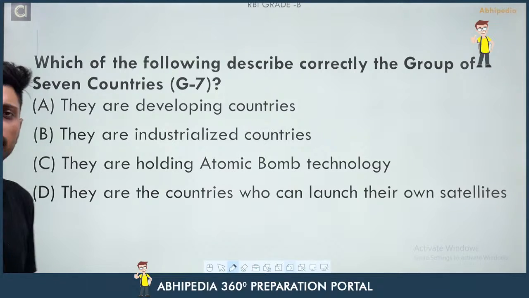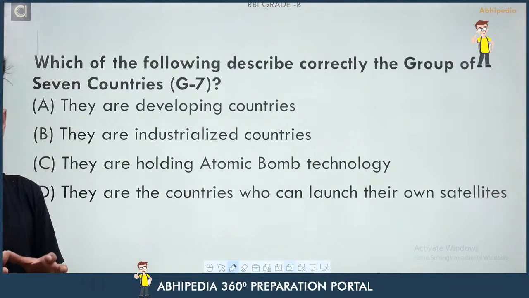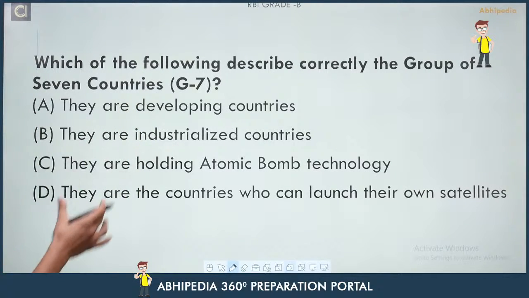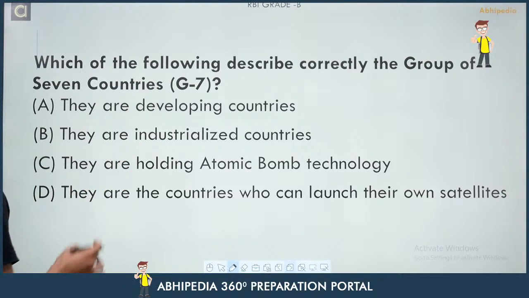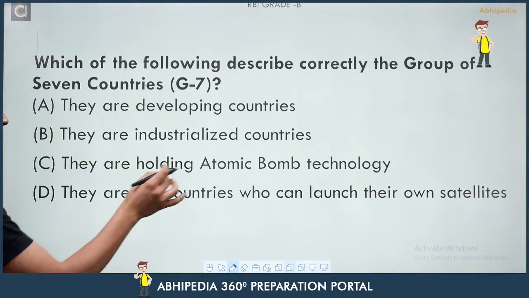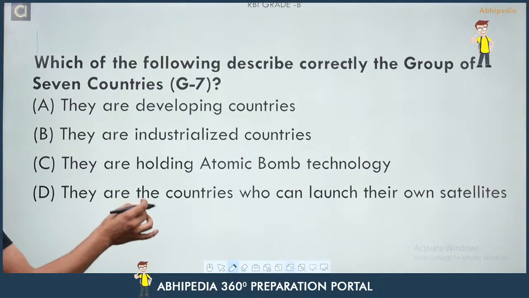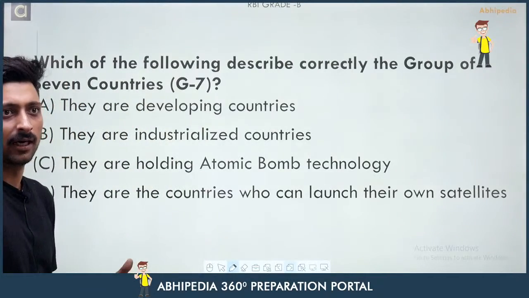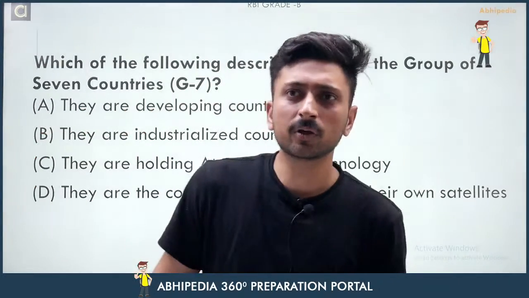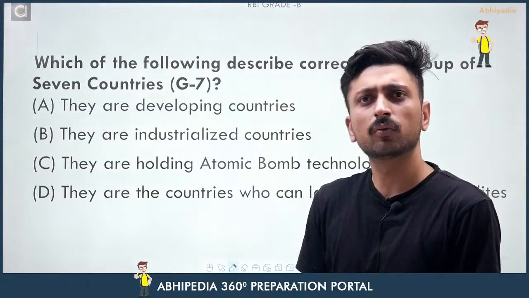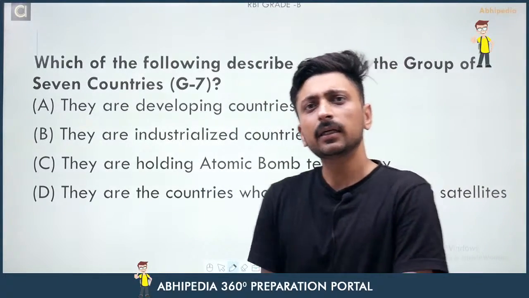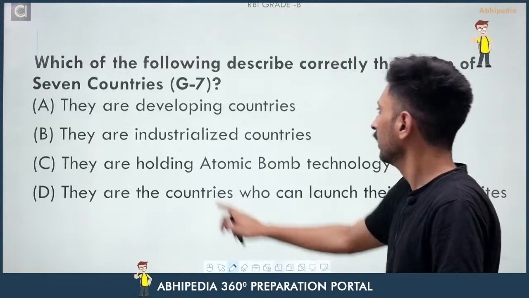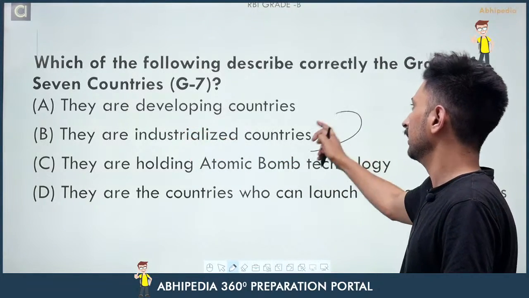Okay, so let's come to the next question. Which of the following correctly describes the Group of 7 countries? Option A, they are developing countries. Option B, they are industrialized countries. Option C, they hold atomic bomb technology. Option D, they are countries that can launch their own satellites. Which countries are these, right? Just mention your response one by one. Here I am getting the response of option A. Let's see what the right answer is. The right response here is option B. These are the industrialized countries.